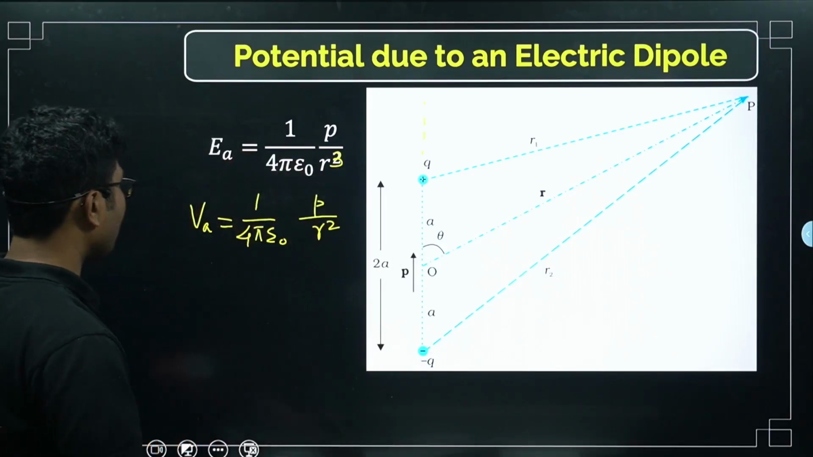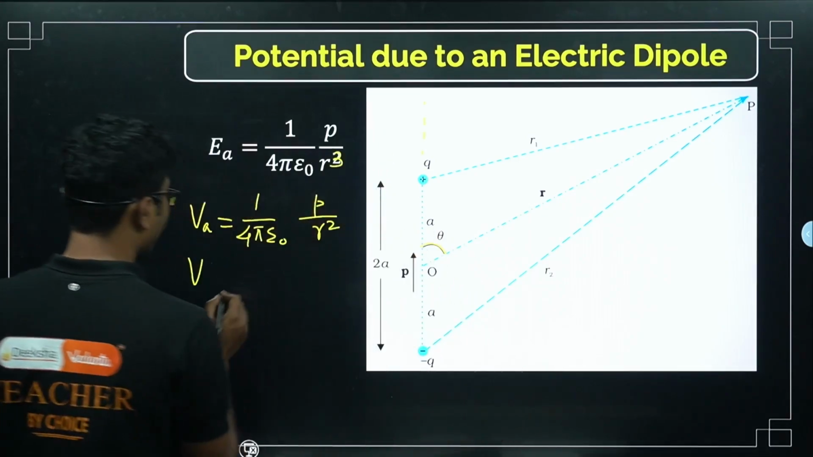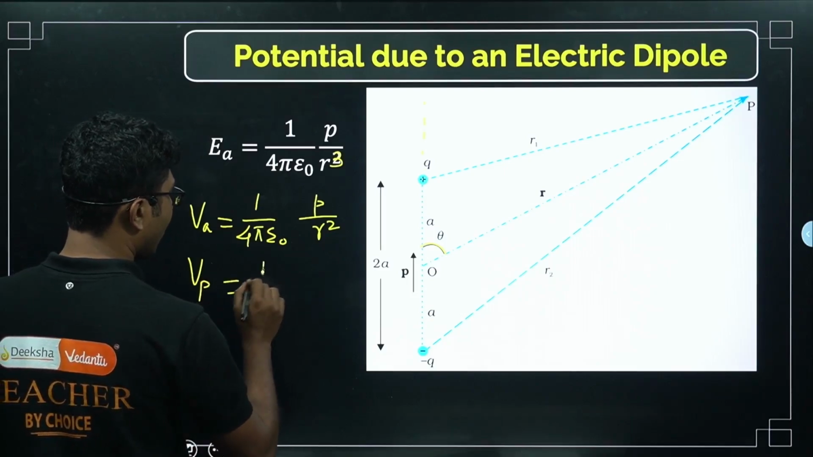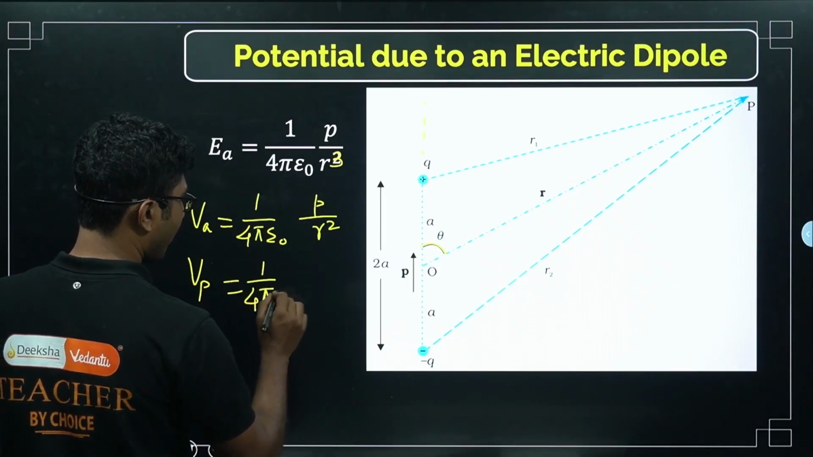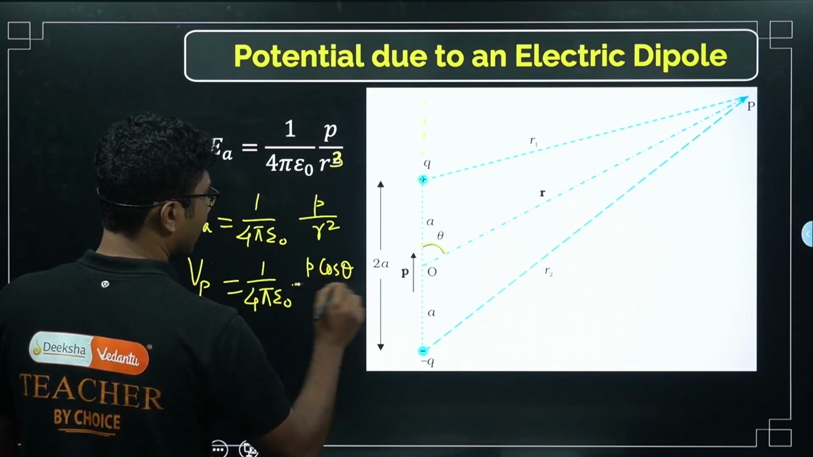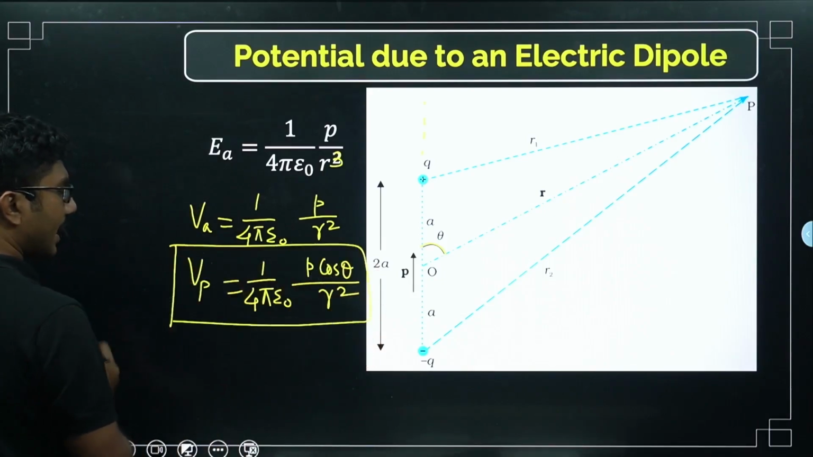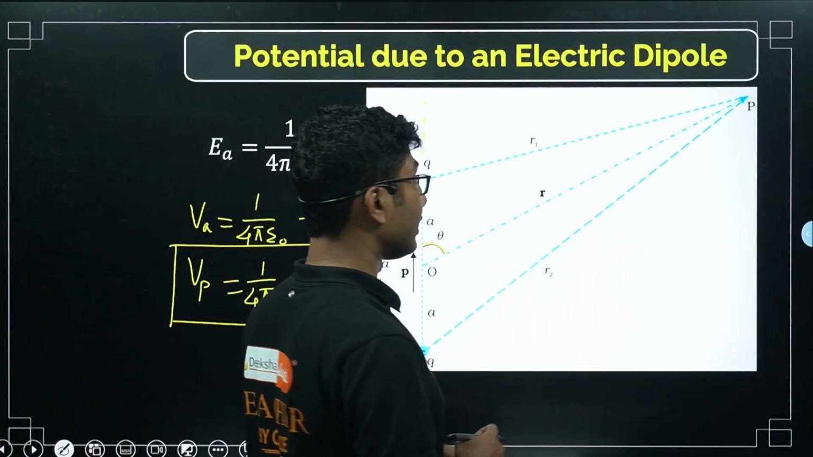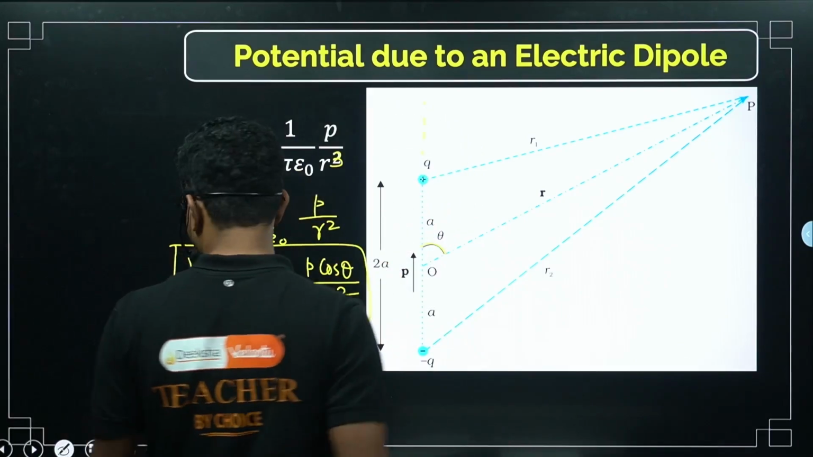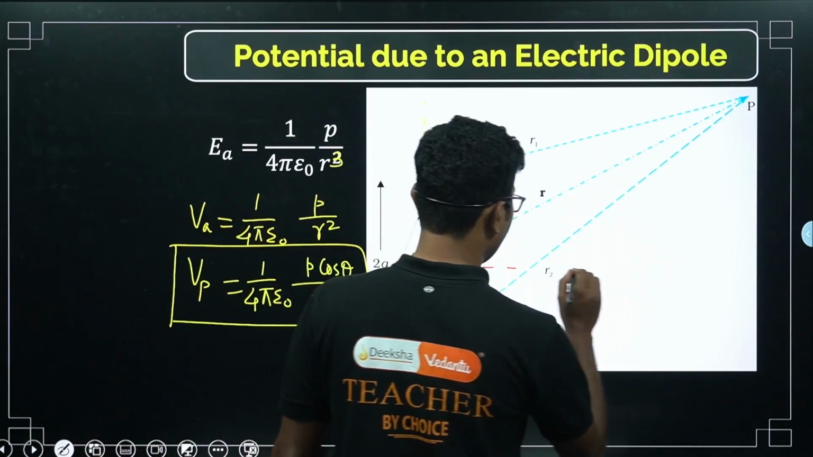Now, what will be the electric potential at any arbitrary point, say at an angle theta? At any point P at an angle theta, it will be 1 by 4 pi epsilon naught, p cos theta by r square. That is the general expression for electric potential at any point due to a dipole. Now, tell me what will be the value of potential on the equatorial plane.